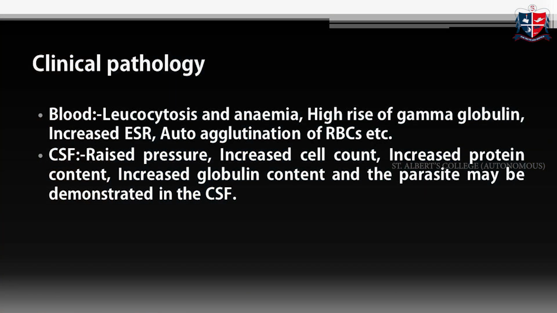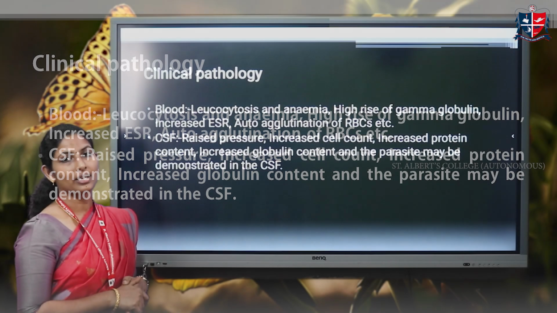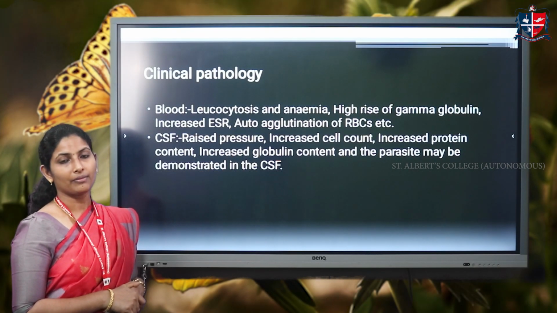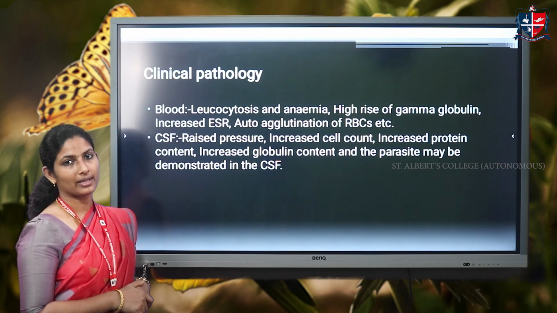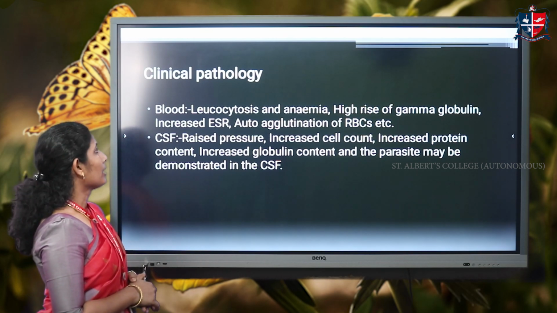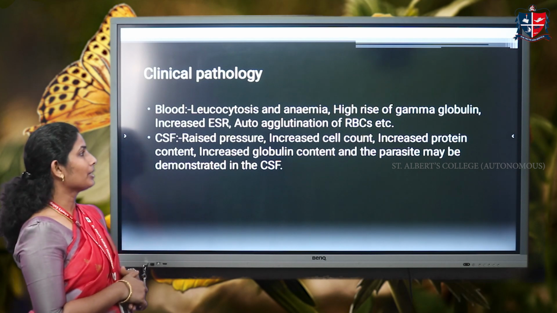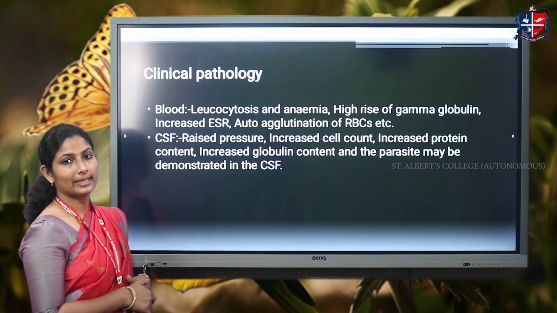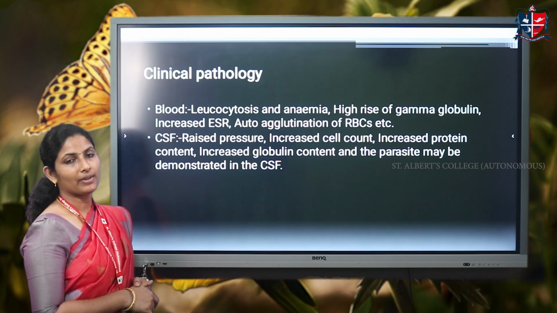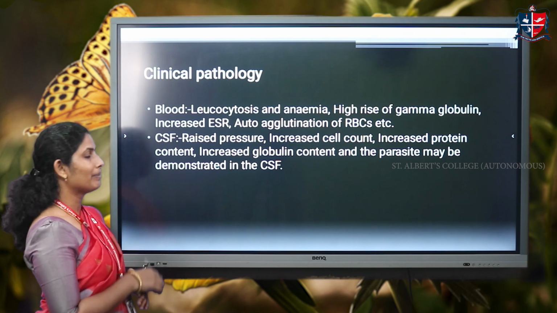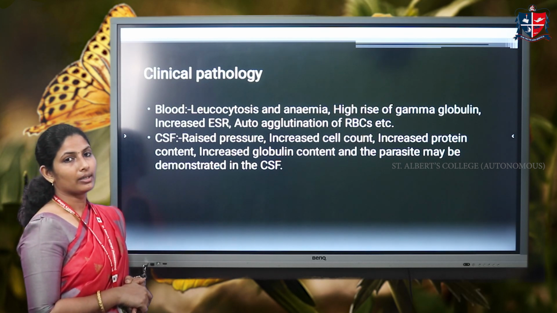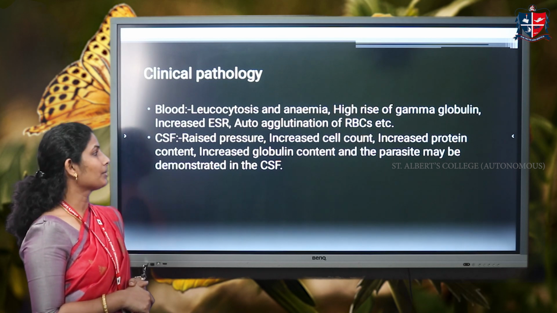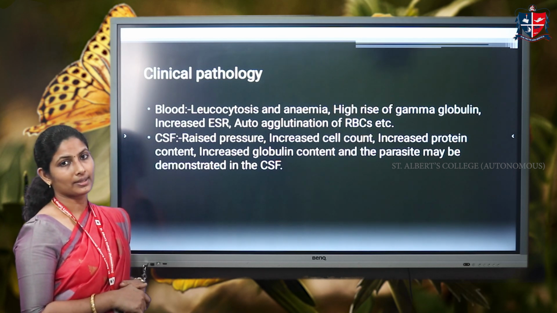Another thing is that the lymph nodes also show hemorrhages because of the invasion of this parasite into the lymph nodes through lymphatics, and this causes serious spreading of this parasite inside the lymph also. Now the clinical pathology: what are the clinical manifestations of this infection by the parasite? One is blood. In blood you can see leukocytosis, anemia, increase in the ESR, and also auto-agglutination of RBCs.